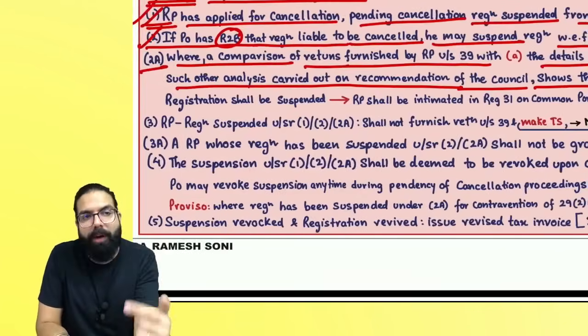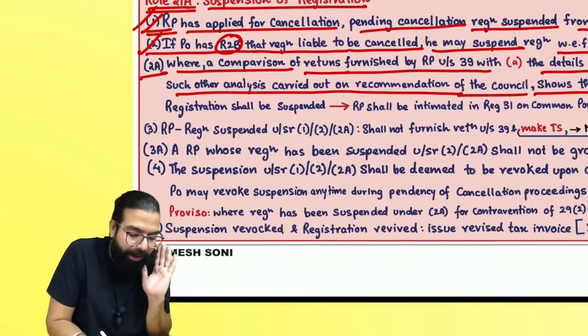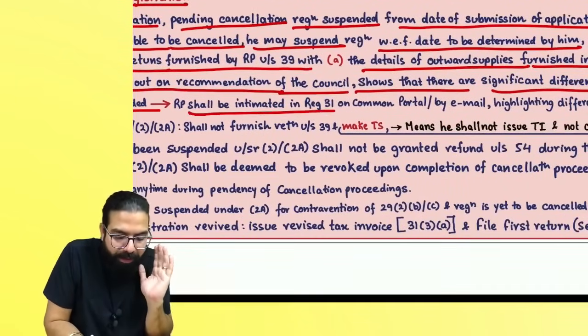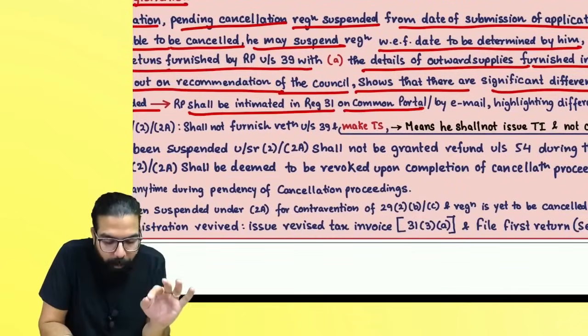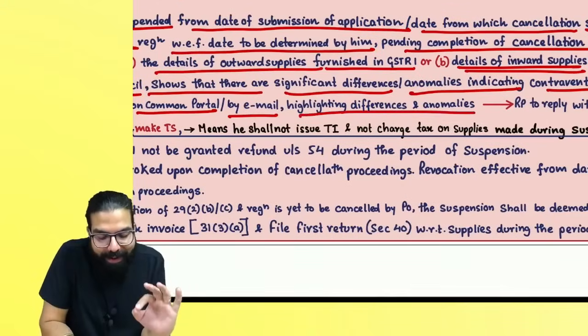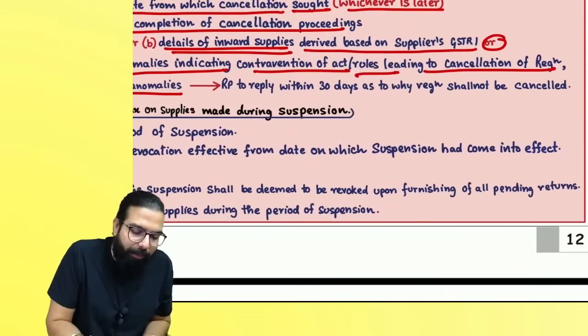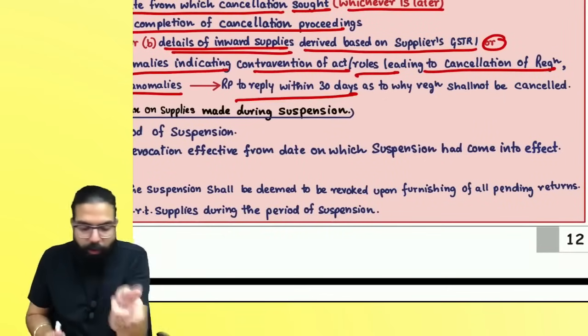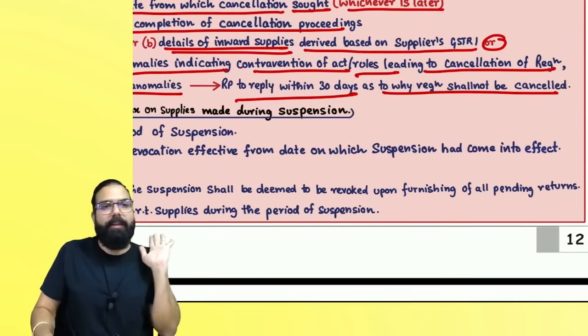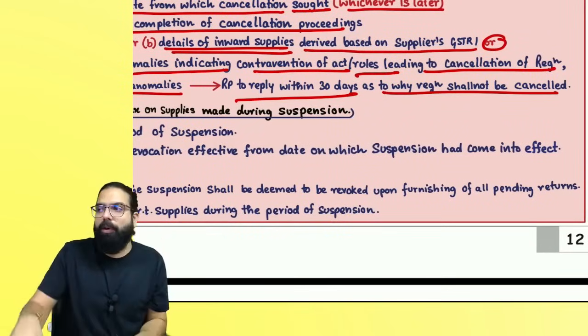Then your registration will be suspended and you will be informed in GST REG-31 on the common portal or by email, highlighting the differences and anomalies. Now you have to go ahead and reply within 30 days as to why your registration should not be cancelled. Are we clear, everyone? I told you over here.